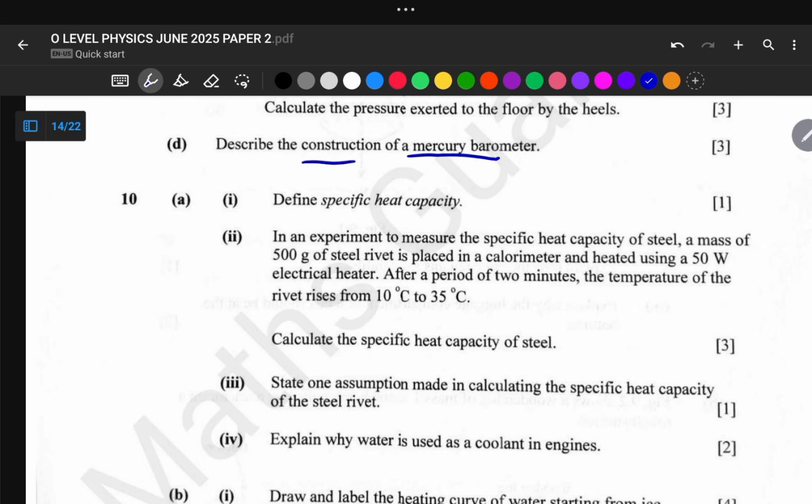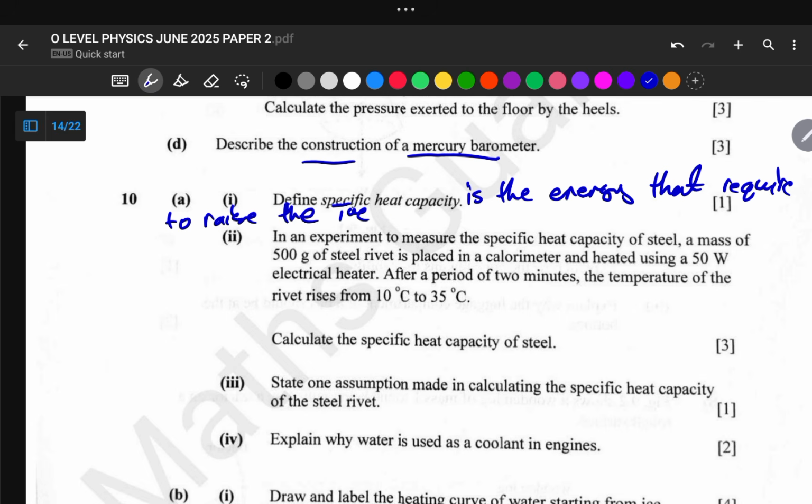it is the energy that is required to raise the temperature of unit mass of a substance by 1 degree Celsius or 1 Kelvin.